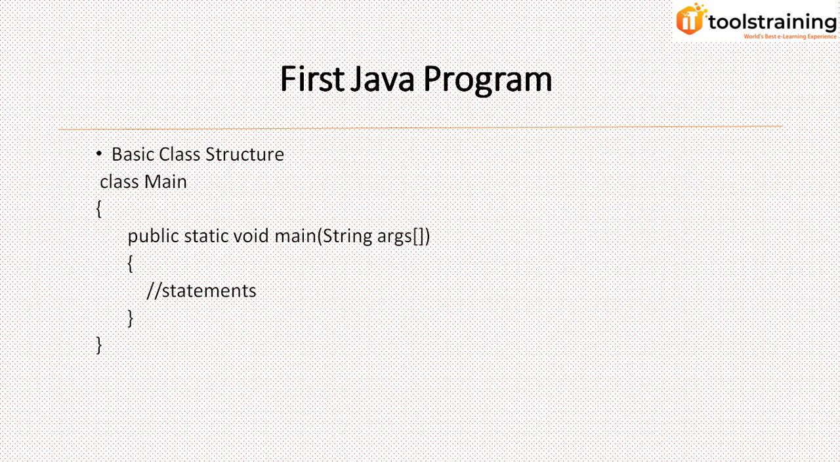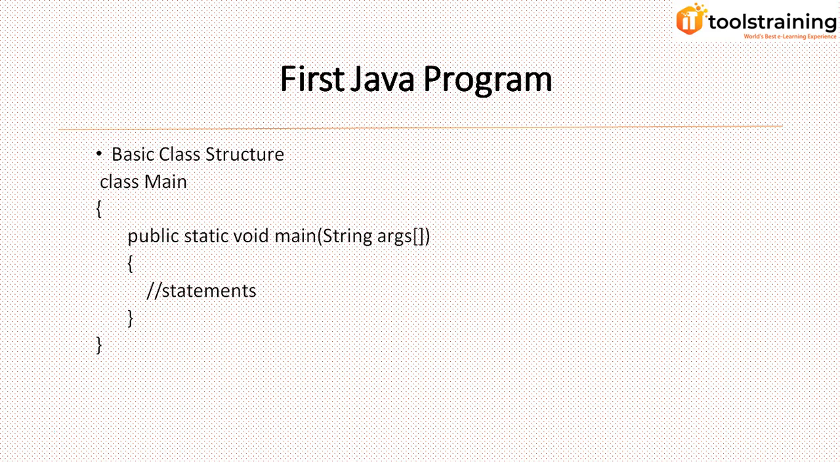Now static. Why is it static? When the Java runtime starts, there is no object of this class present. That's why the main method has to be static, so that JVM can load the class into memory and call the main method.